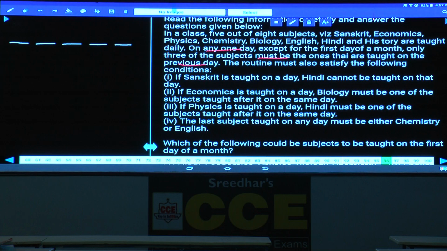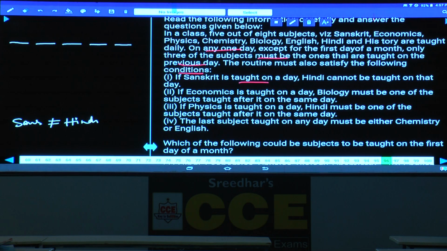Why except for the first day? The previous day is not known. So first day is constant, from there onwards every next day exactly 3 subjects must be common, and the routine must also satisfy the following conditions. What are the conditions here? If Sanskrit is taught on a day, then Hindi cannot be taught on that day. If Sanskrit is there, then Hindi cannot be on that particular day.